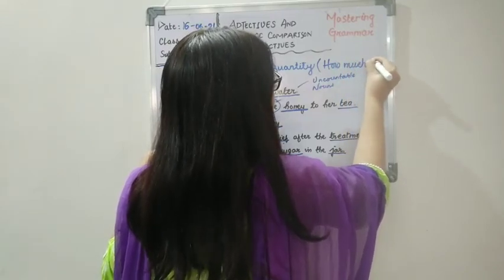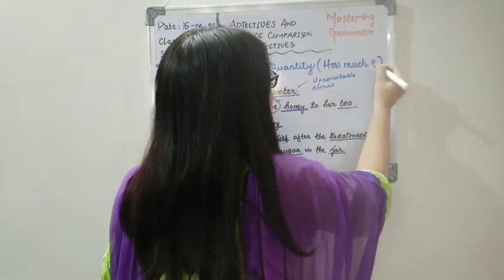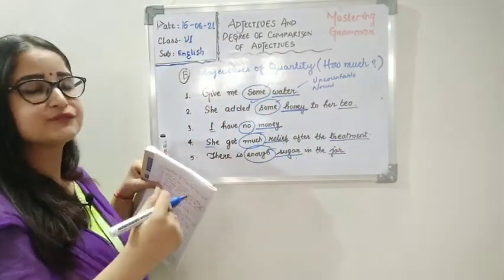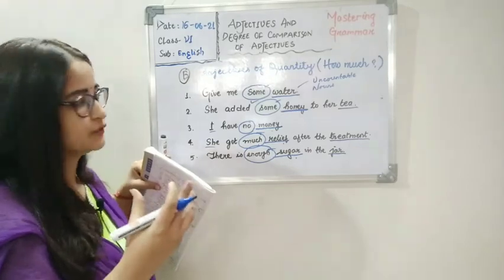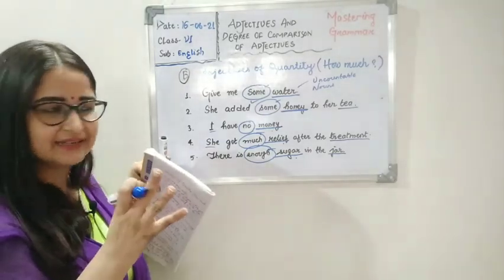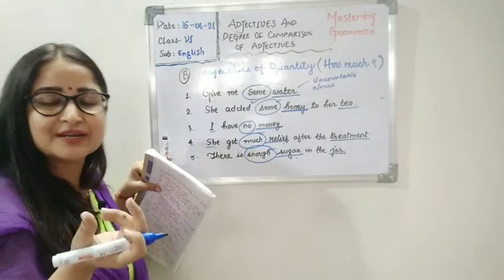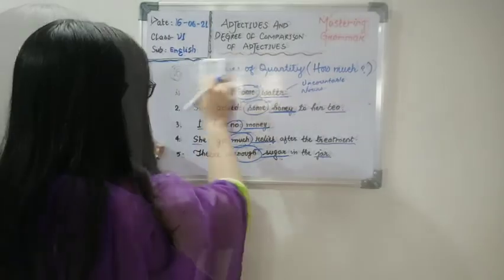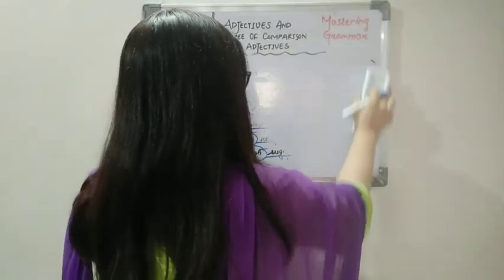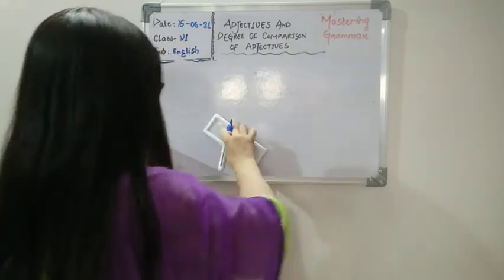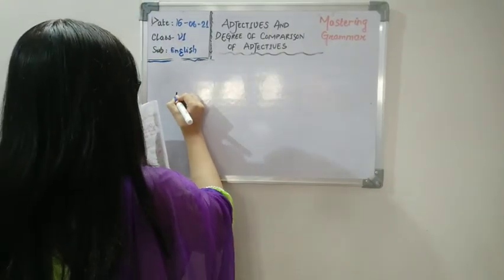Much can only be used for uncountable nouns and not the countable ones. So that's why you have to ask yourself how much of the noun. So you get the answer, you get the adjectives in that sentence. That adjective will be an adjective of quantity. Okay, now moving to the next one. Next adjective is,